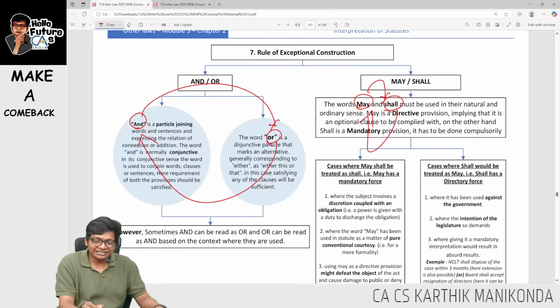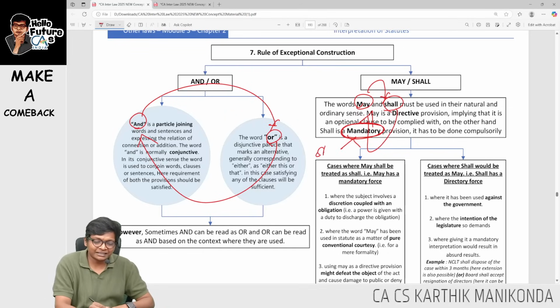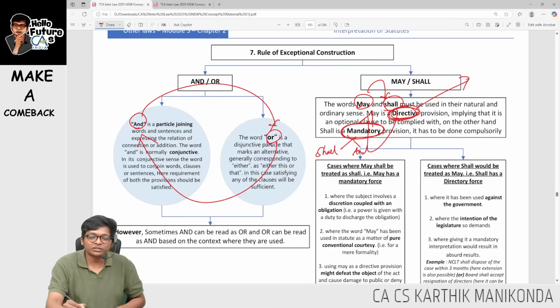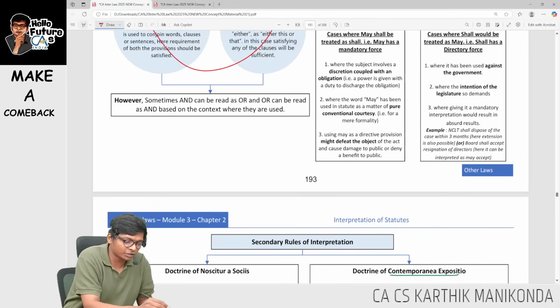Here what they're saying, mandatory means you definitely have to do. So what comes in mandatory? Shall will come, and will come. What will come in directive, which is optional? Or will come here, or may will come in directive, guys. Now here what is important, sir? I already know this. Why are you saying this? Something which I already know.